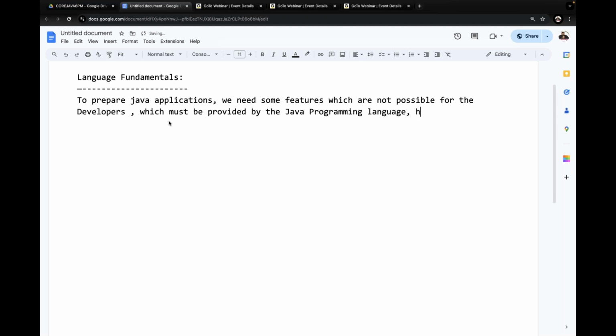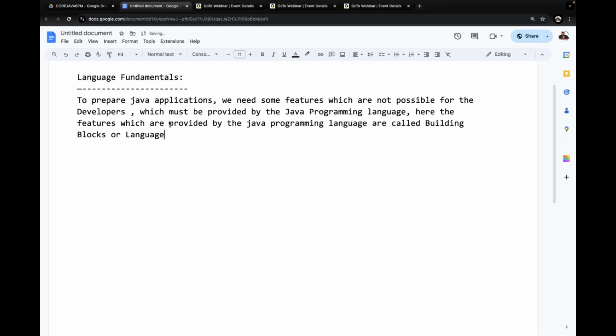Here the features which are provided by the Java programming language are called building blocks or language fundamentals. That's it. This is exactly the meaning of language fundamentals.